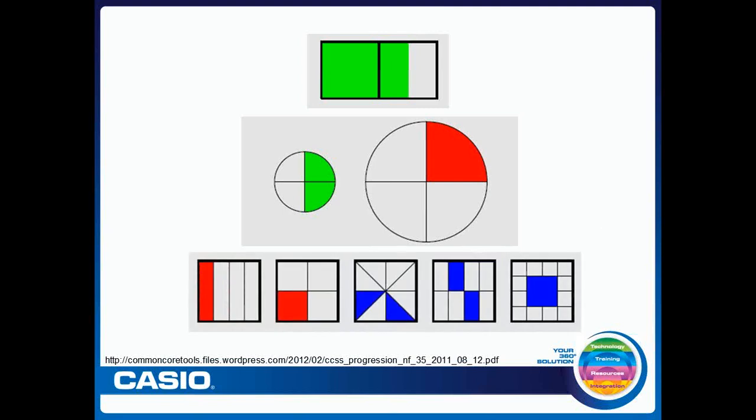And then in this last model down here, we see 5 squares. They are all the same size, and you'll notice that the 2 on the left are broken down into fourths, and 1/4 in each square is shaded in red, while the other 3 squares are representative of 1/4 as well, but they're shaded in blue. The purpose of this graphic is to show us equivalent relationships about 1/4 throughout, 1/4 being the unit fraction here.